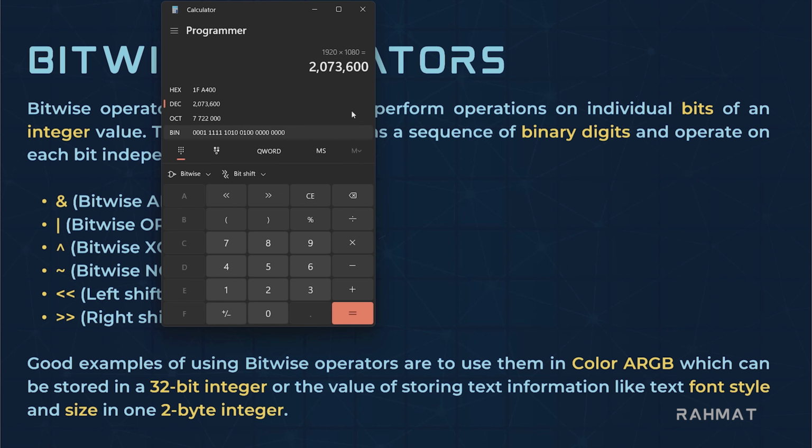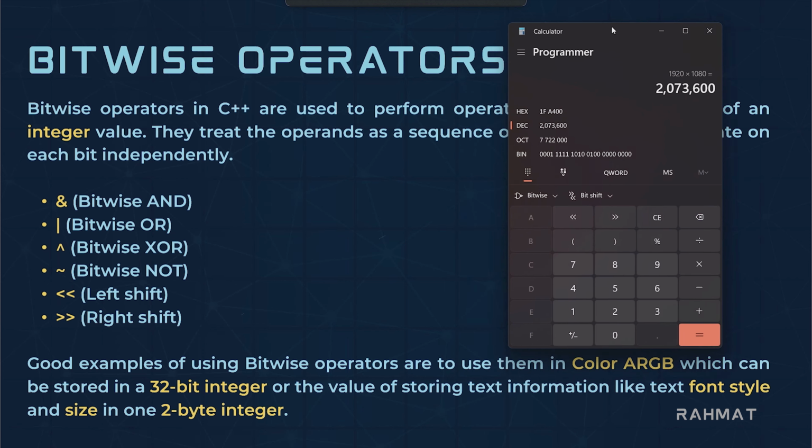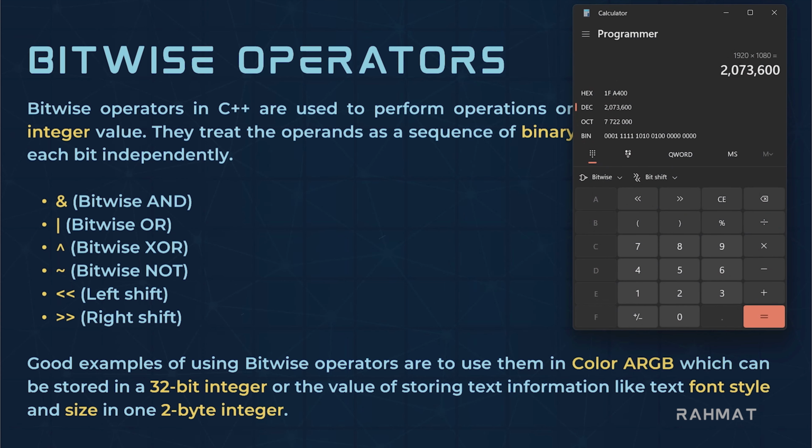Now you can see we have around 2 million pixels. If you want to store the information for every single pixel in 4 different integers, we have to multiply it by 4. That will become 8 million instead of 2 million. Now you can see we have lost 6 million bytes extra.